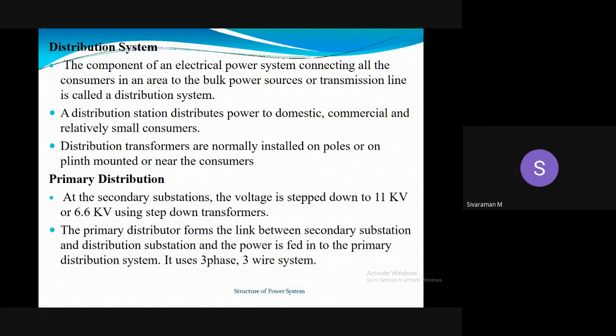Then primary distribution. Also, the distribution system is divided into two categories based on operating voltages. One is primary and one is secondary distribution.